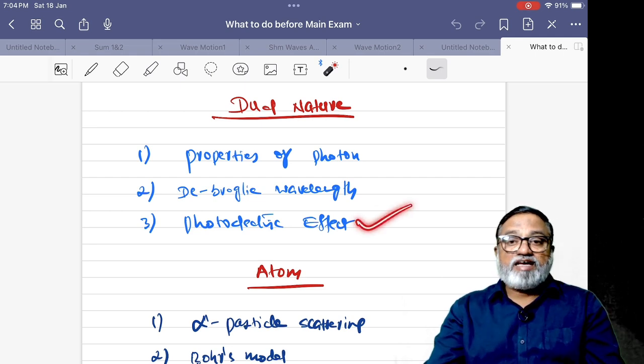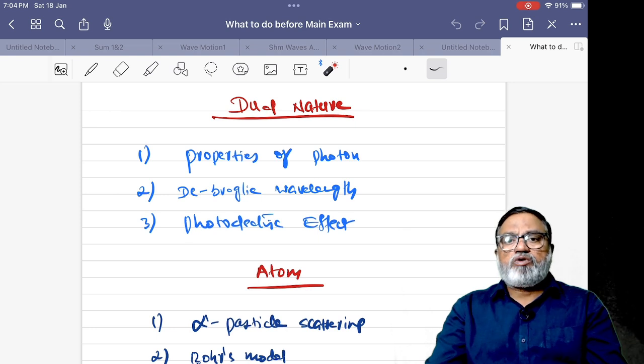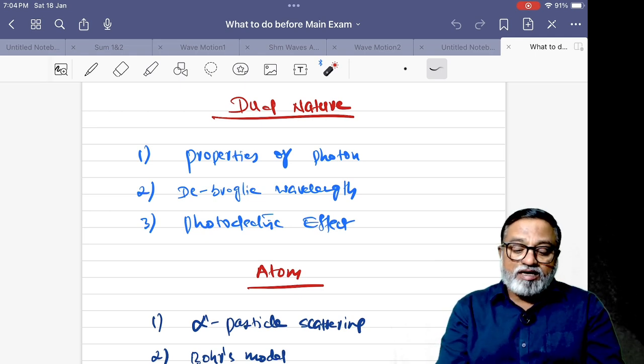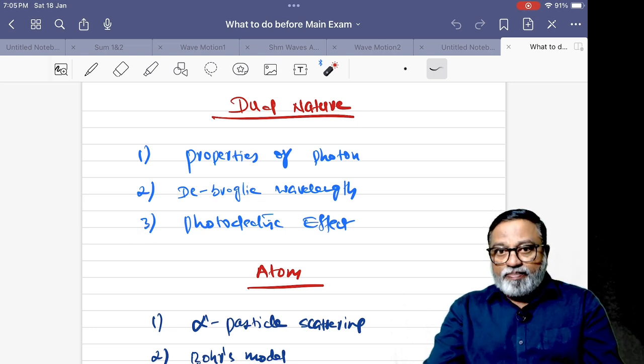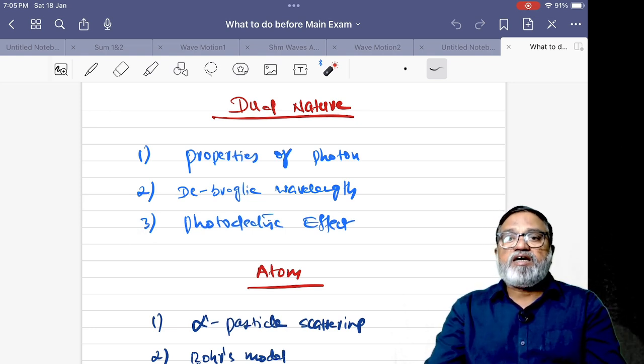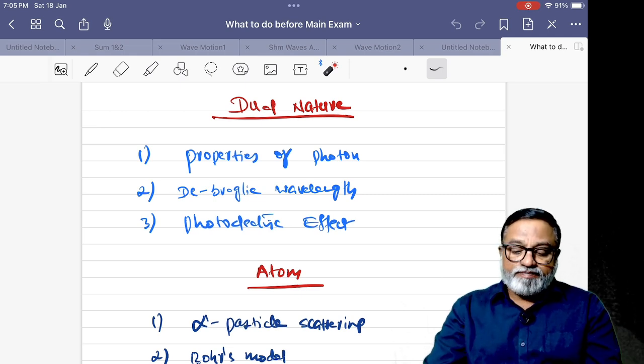Next, photoelectric effect, only one equation: E is equal to incident energy, E is equal to maximum kinetic energy plus work function. E is equal to maximum kinetic energy, half mv square, or E naught, work function, h nu naught, or hc by lambda naught. And graphs between intensity and current, graphs between frequency and stopping potential, and graph between frequency and maximum kinetic energy.